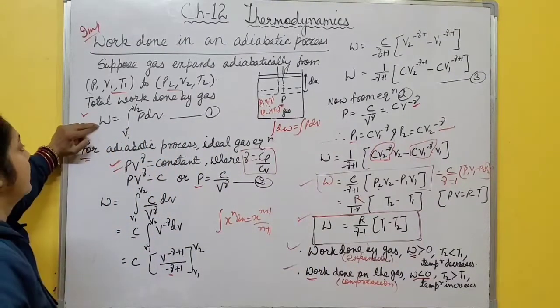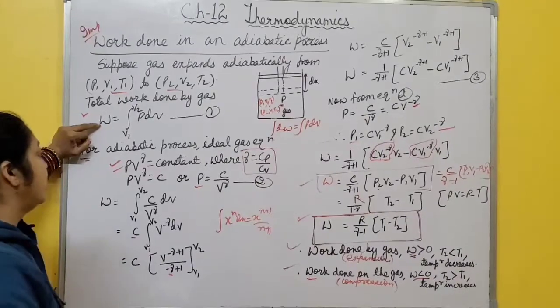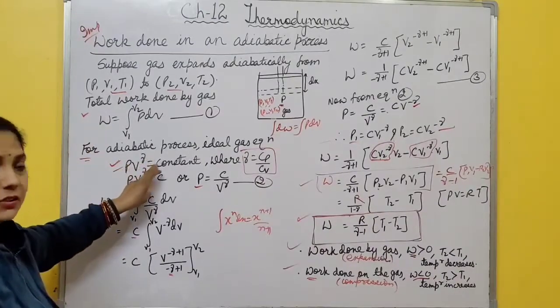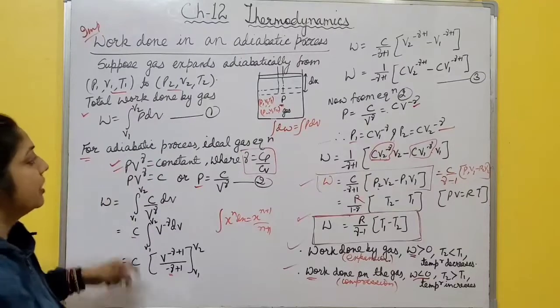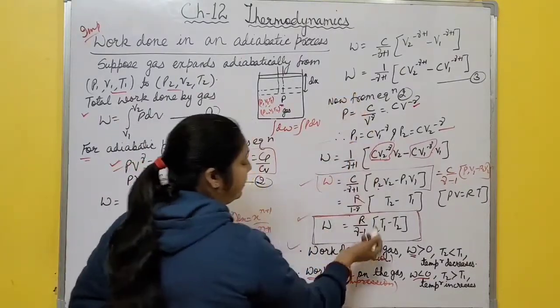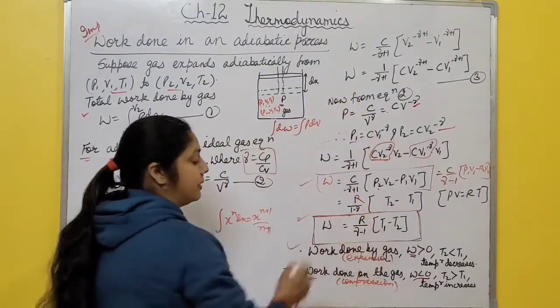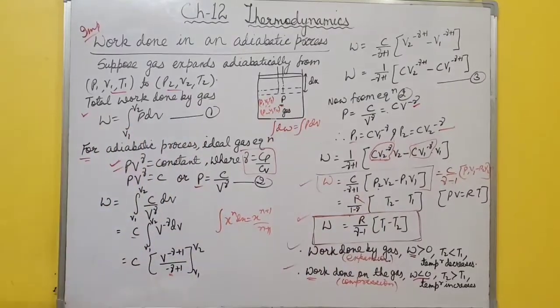How do you find this one? First you take the total work done by the gas. Then during an adiabatic process, PV^gamma is constant. From here you put these values, and after putting these values you get W equal to R by gamma minus 1 times T1 minus T2, right? Hope it's clear to all of you. Please take a screenshot of this one fast.